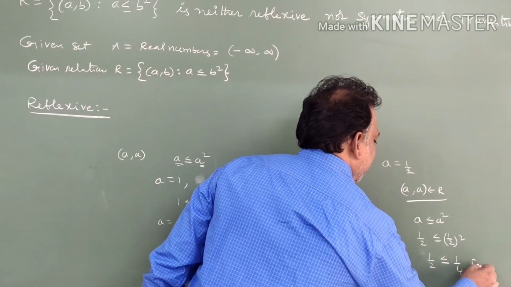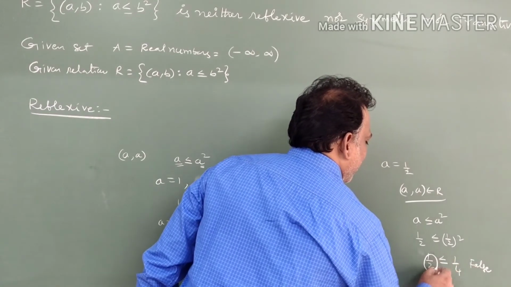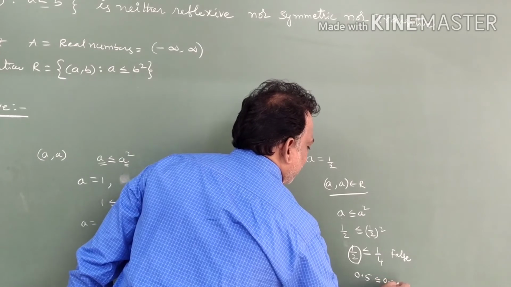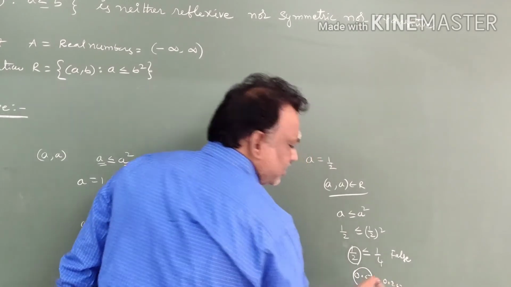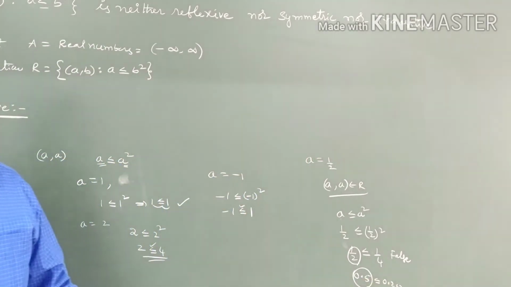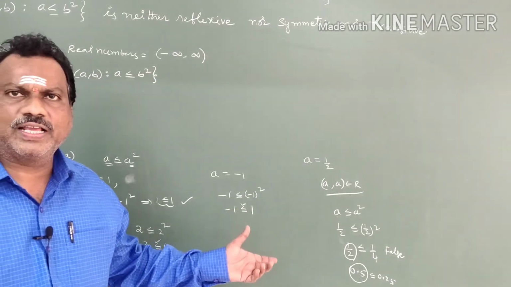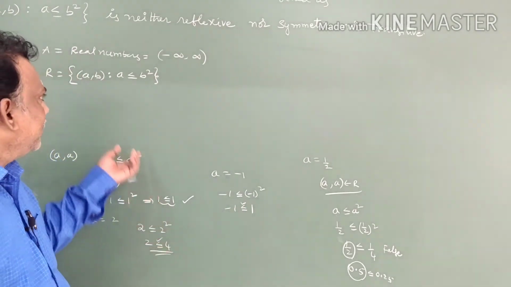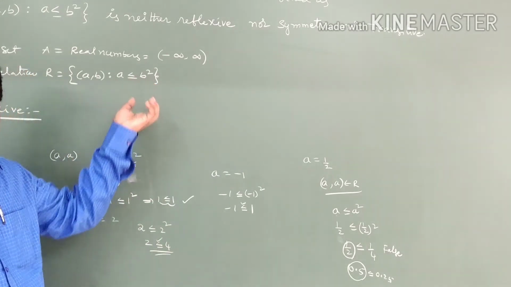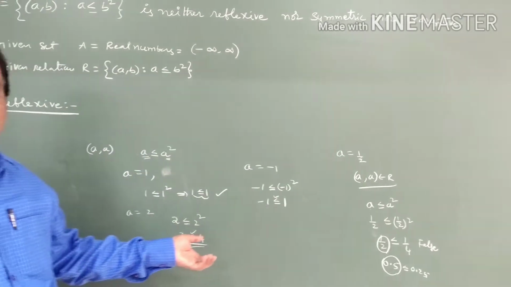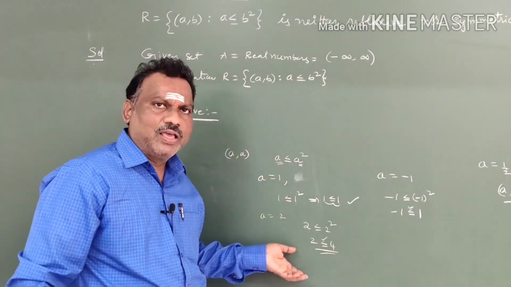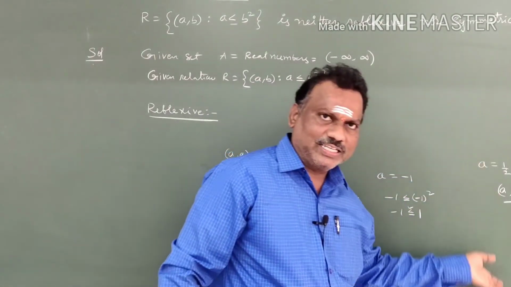This is a false statement. Why? Because 1 by 2 is 0.5 and 1 by 4 is 0.25. It is greater than 0.25. In this case, it is false. This property does not hold. That's why for all real numbers, this property is not true. For some real numbers it is true, for some numbers it is false. Which numbers it is true, I already gave an example. Which numbers are false, I gave an example.